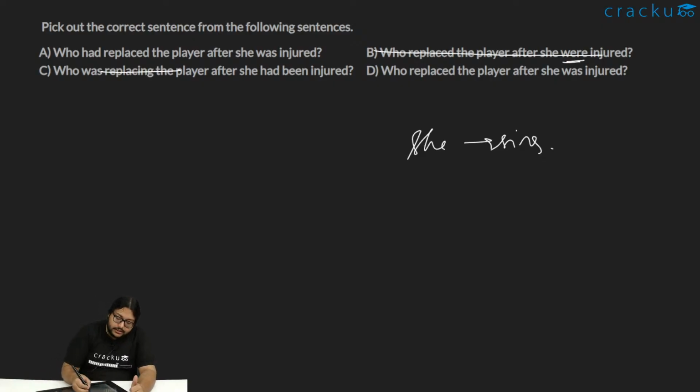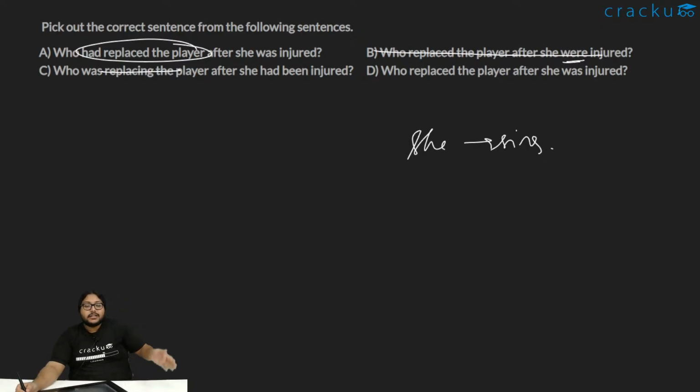Now here you see in both the sentences, what was more past? She was injured, after that someone replaced her. If I write had replaced the player after she was injured, it would mean that happened before. That is not the case. The injury came first and then the replacement occurred. It was not that replacement happened first and then injury.